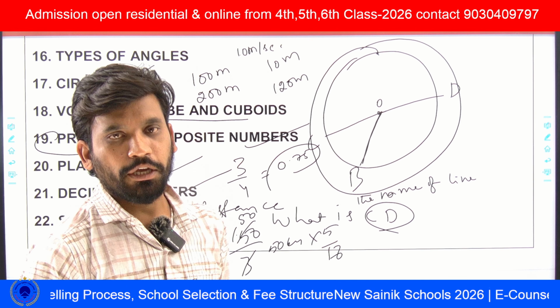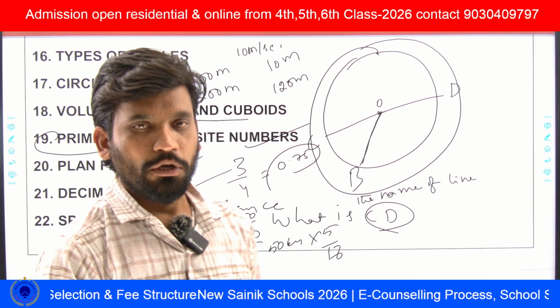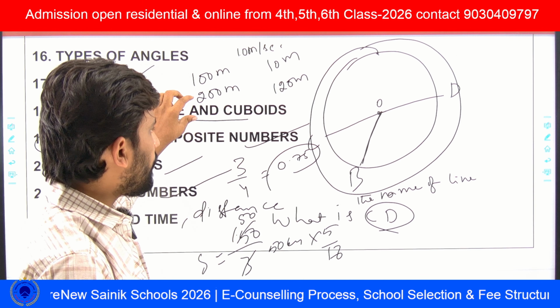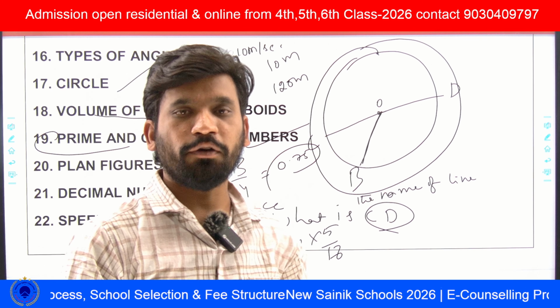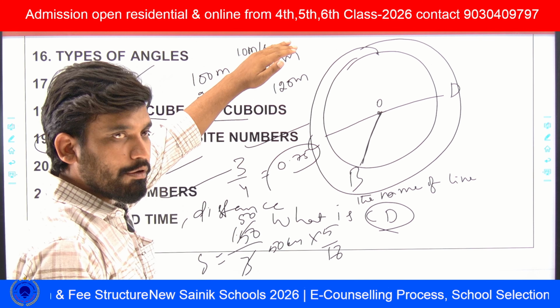Then what is the time taken by the train to cross the platform? Here the distances will be 100 and 200. Total distance can be taken as length of train plus length of platform. Then he gives the time.